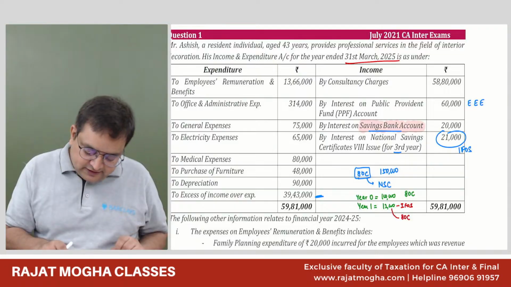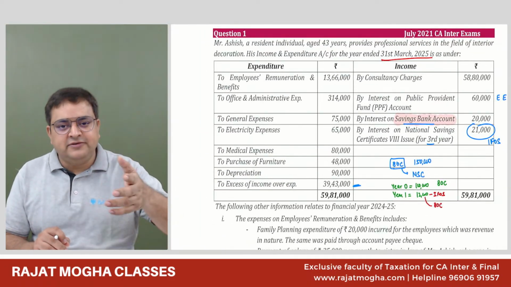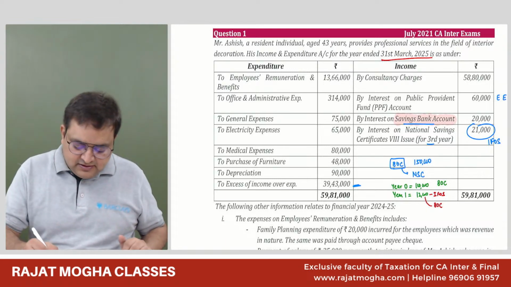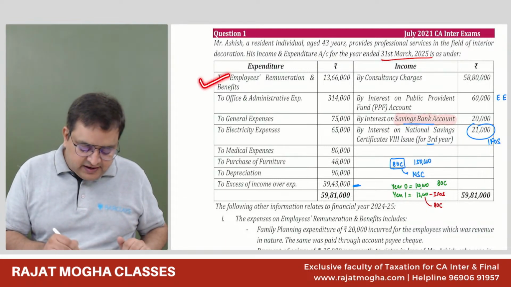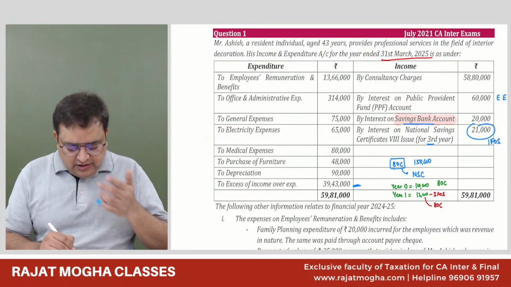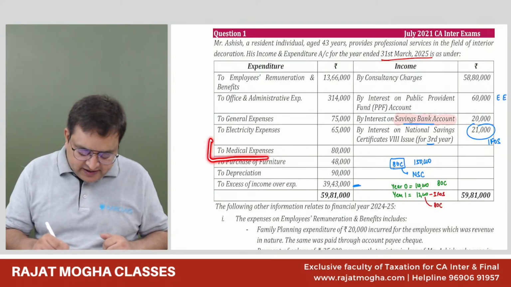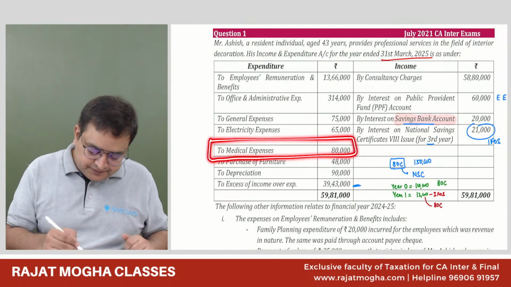Then expenses side. Step 2, expenses. Don't add information also as of now, just the expenses. Employee remuneration generally allowed, office expenses generally allowed, general expenses allowed, electricity expenses allowed. Medical expenses, if you want to allow it right here, you can, but we know that it's a personal expense, so I'm disallowing it right here. Medical expenses, 80,000.